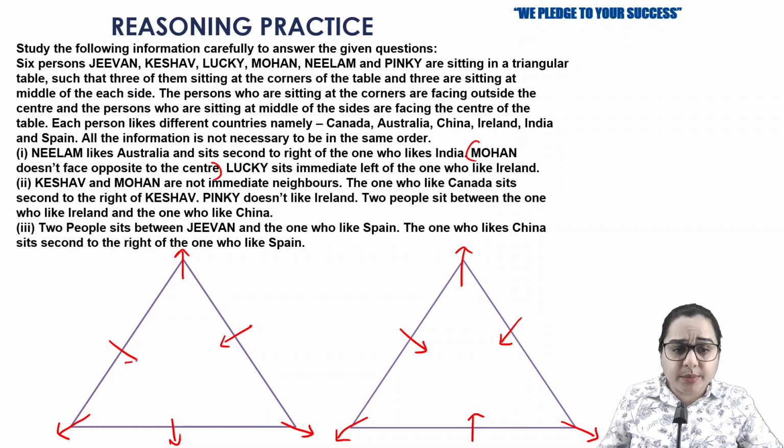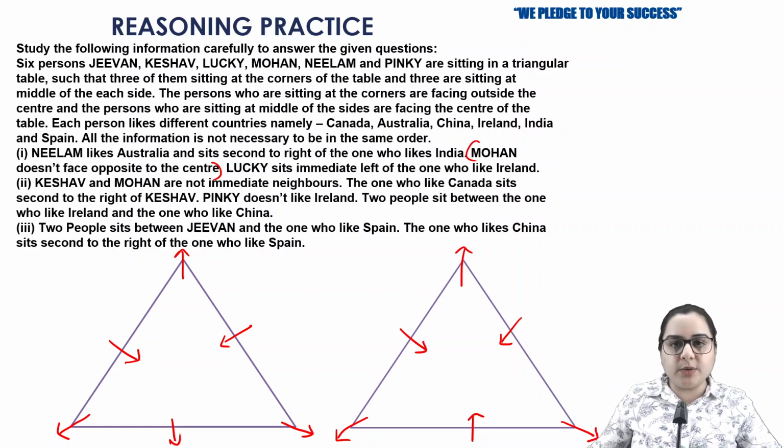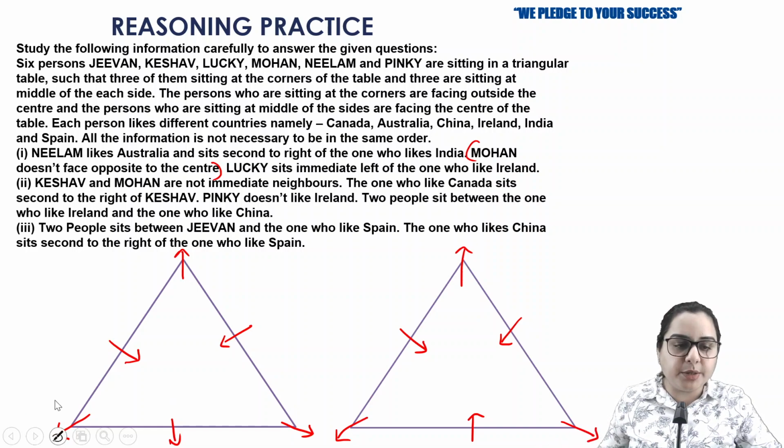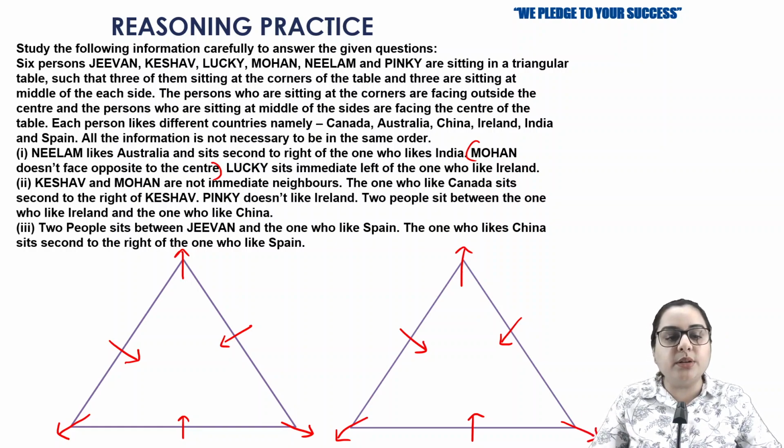Why am I making two triangles? Actually it's only required to make one triangle, but I'm making two in case we need possibilities, because I can see right at the start that I'll need to make some possibilities.